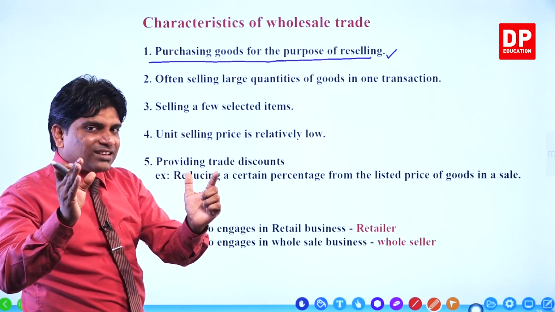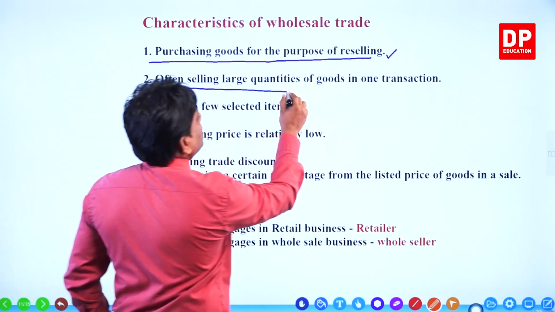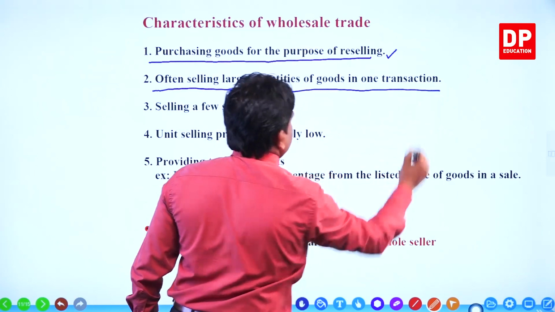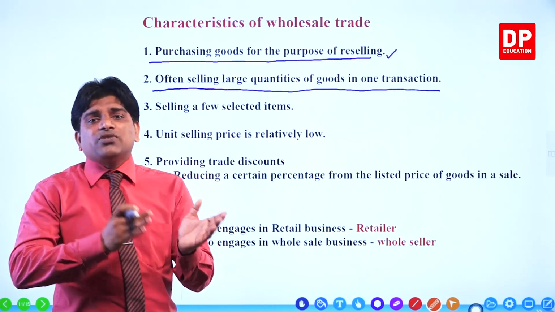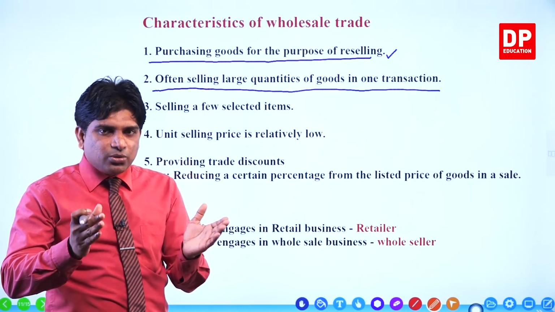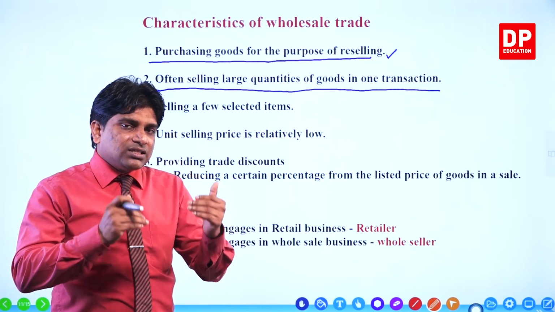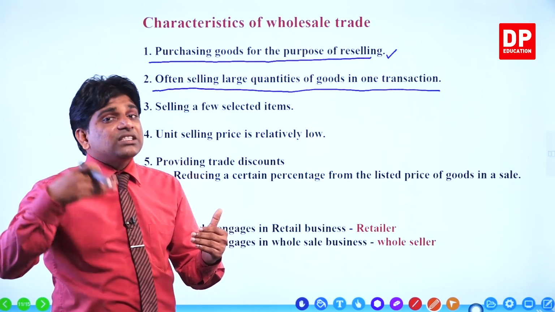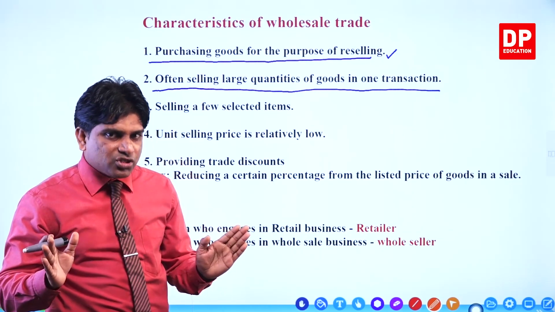The objective is reselling. Right? The second point, often selling large quantities of goods in one transaction. Why do they say large quantities here? Actually, the buyers buy these goods to resell to someone, not for final consumption.